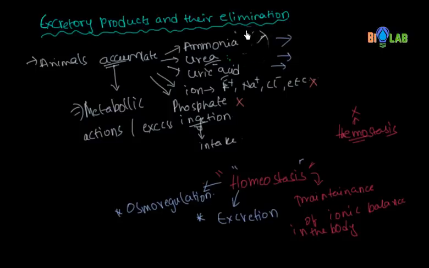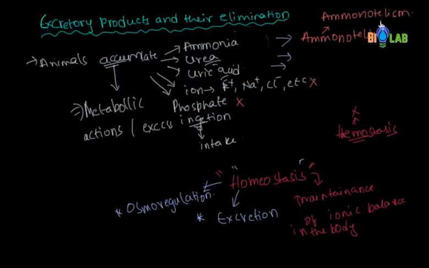The animals which store ammonia, listen carefully, ammonia, they are called ammonotelic animals, and this is termed as ammonotelism.